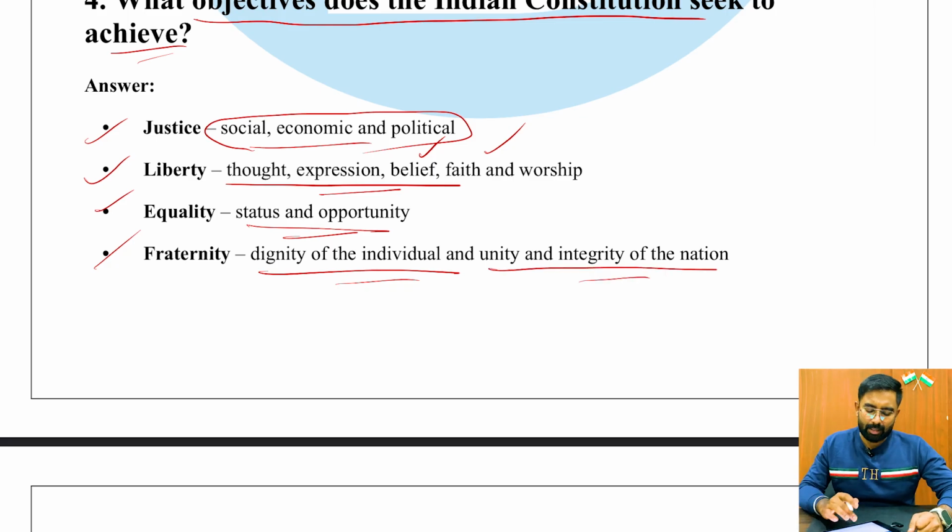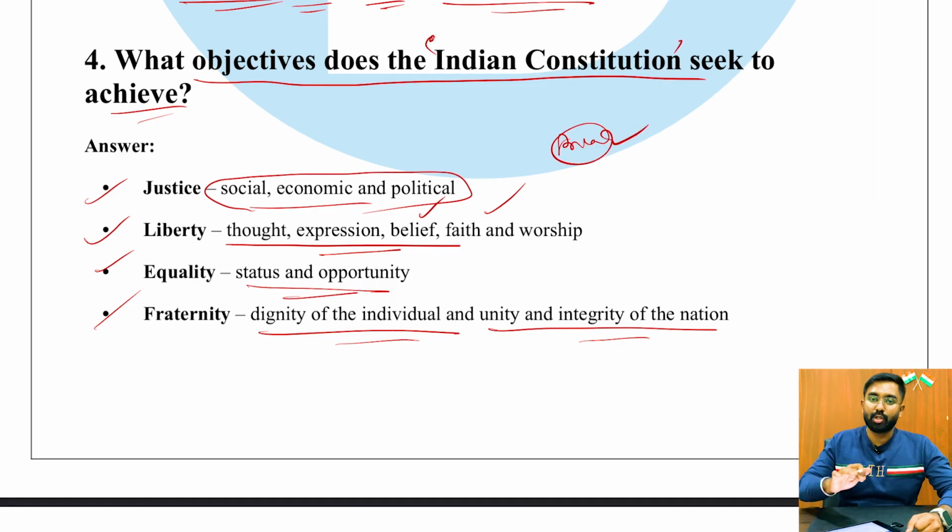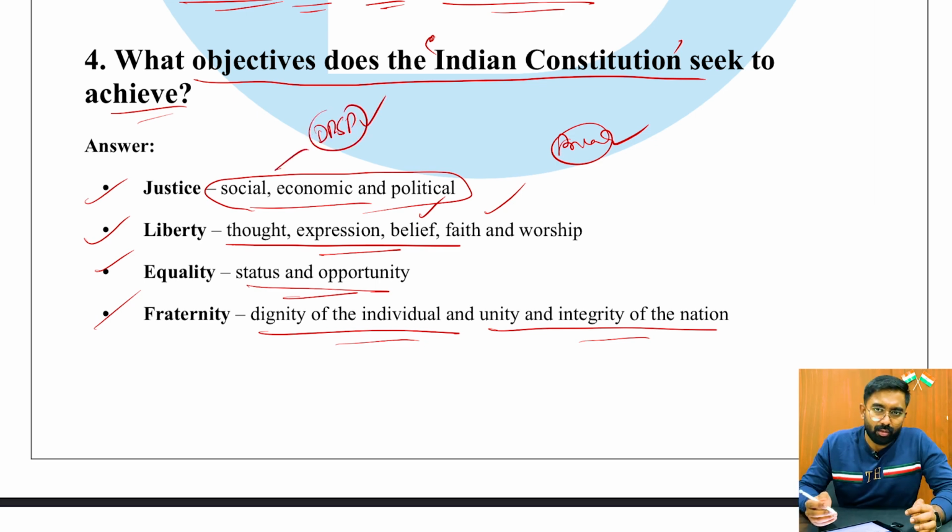Also, one key thing to remember is that even before this was told in the preamble, it was already mentioned in the fundamental rights and DPSPs as well, because I hope you remember in the previous series we discussed what ensures social and economic rights of a particular person or a citizen, right? It was the DPSP, correct? And even here it's also mentioned, right? It is also very important to keep in mind that the preamble was the last part which was agreed upon to be included in the constitution, but contrarily, it is the very first thing you find when you open the constitution. That is also one of the important things.